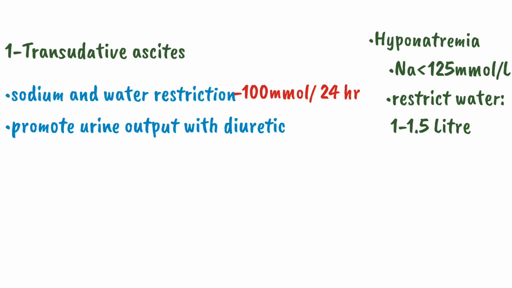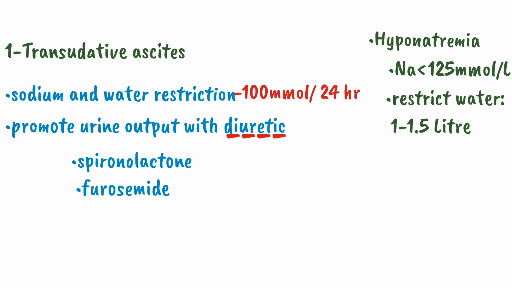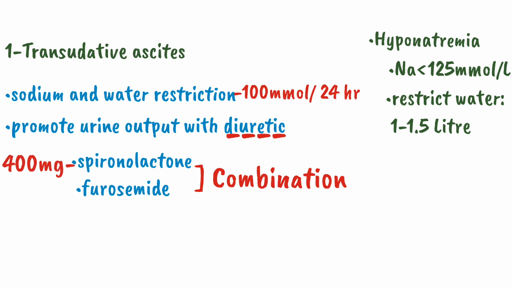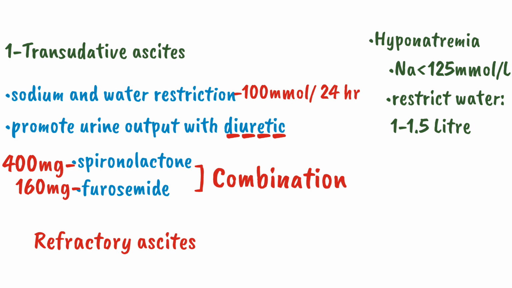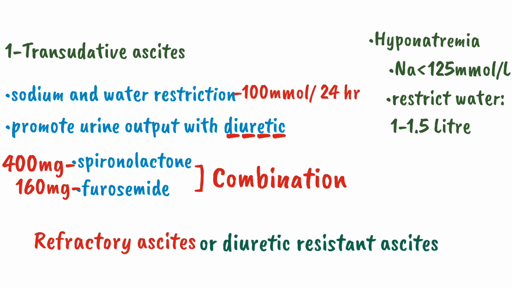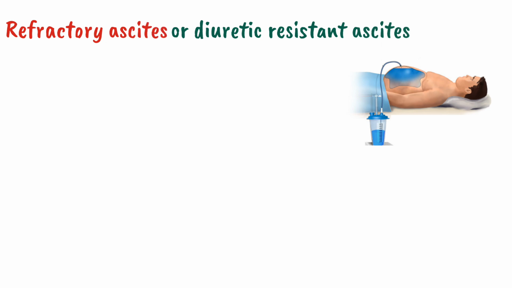Other than this, you can use diuretics to clear the ascitic fluid. The diuretic most commonly used is spironolactone. Along with spironolactone, we can use furosemide. Usually spironolactone and furosemide are used in combination. The maximum dose of spironolactone is 400 milligram, while Lasix is 160 milligram. If the patient is not responding to this dose of diuretic, it is called refractory ascites or diuretic resistant ascites, and patients with refractory ascites are treated with two procedures.